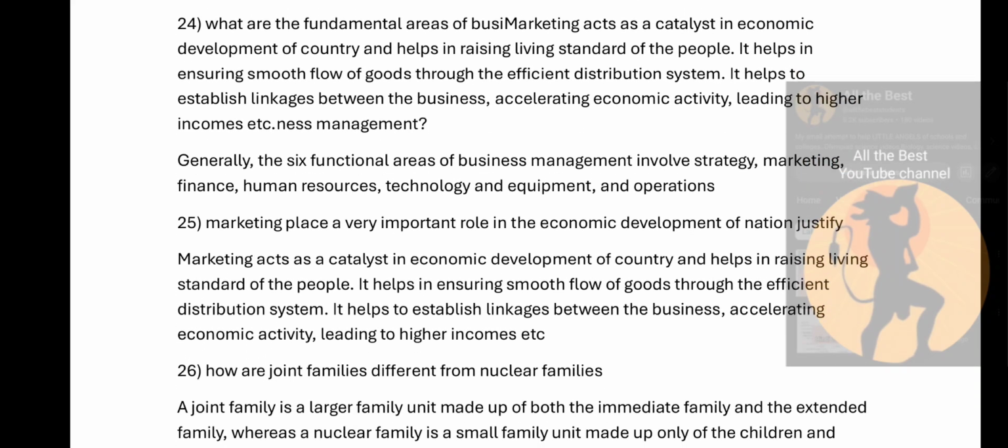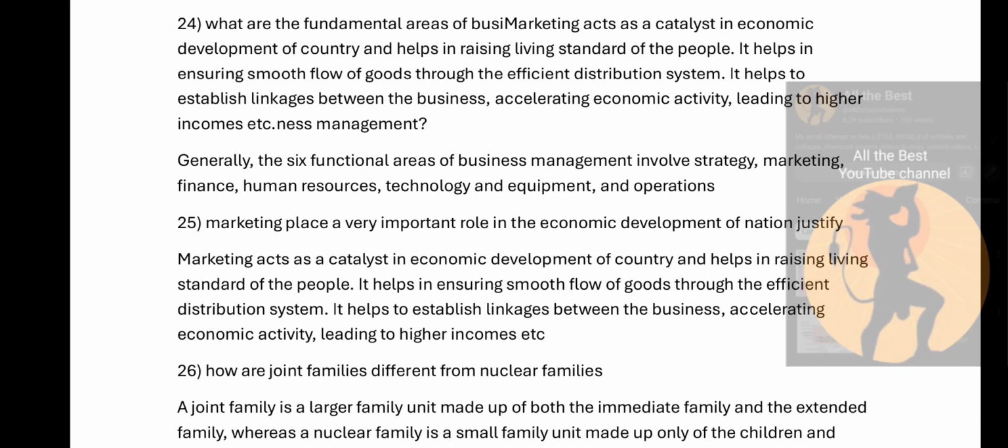So 24th question, what are the fundamental areas of business? Marketing acts as a catalyst in economic development of the country and helps in raising living standard of the people. See, it helps in ensuring smooth flow of the goods through the efficient distribution system. It helps to establish linkages between the business, accelerating economic activity, leading to higher income, etc.